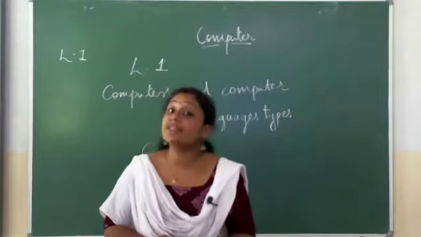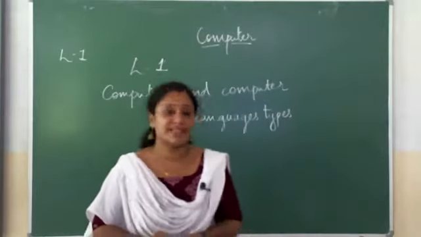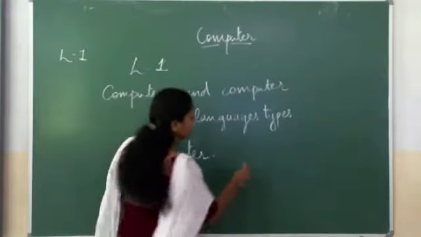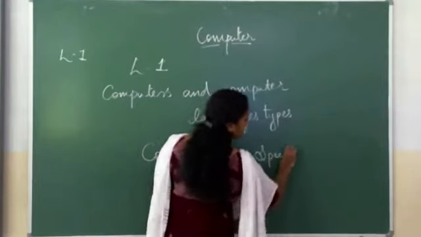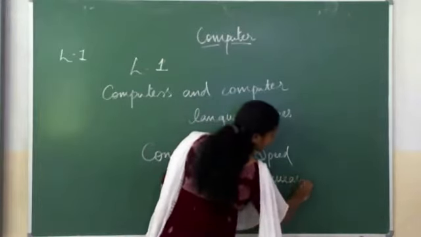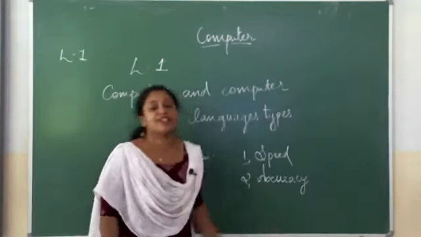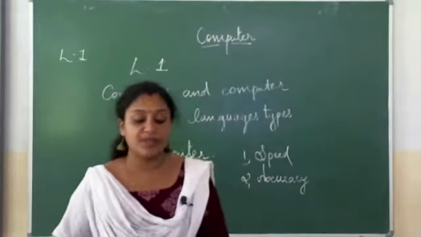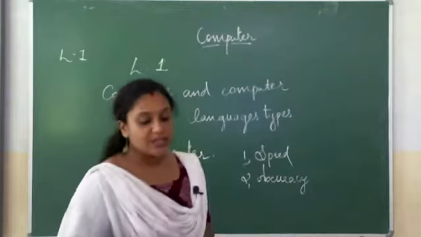And what all are the features of a computer? The most important or the main feature of a computer is its speed and accuracy. Okay, first important characteristic of a computer is its speed, then accuracy. What is meant by accuracy? Correctness. Speed and accuracy are the important features of a computer. And in your textbook page number 2, you can see 3 points which define the characteristics of a computer. So let us have a look at that.